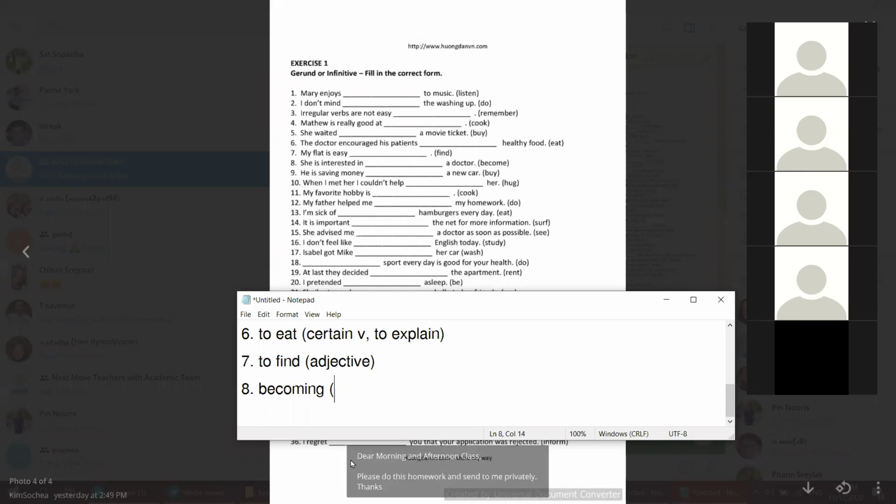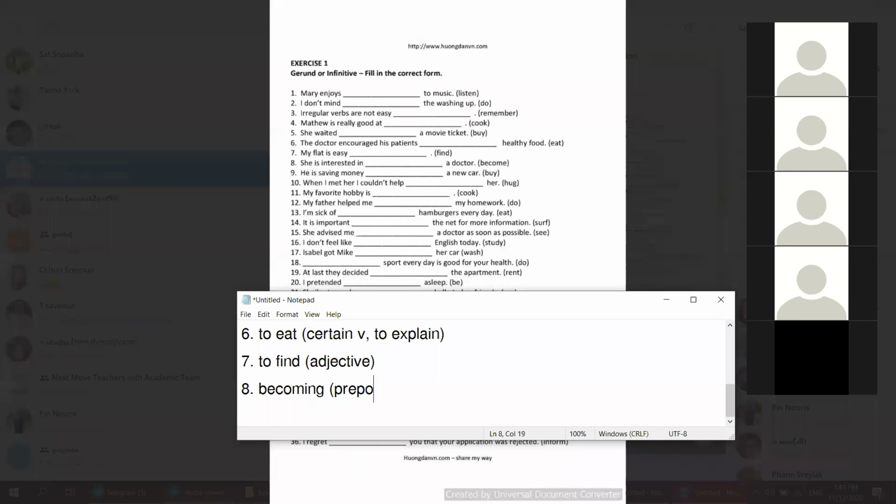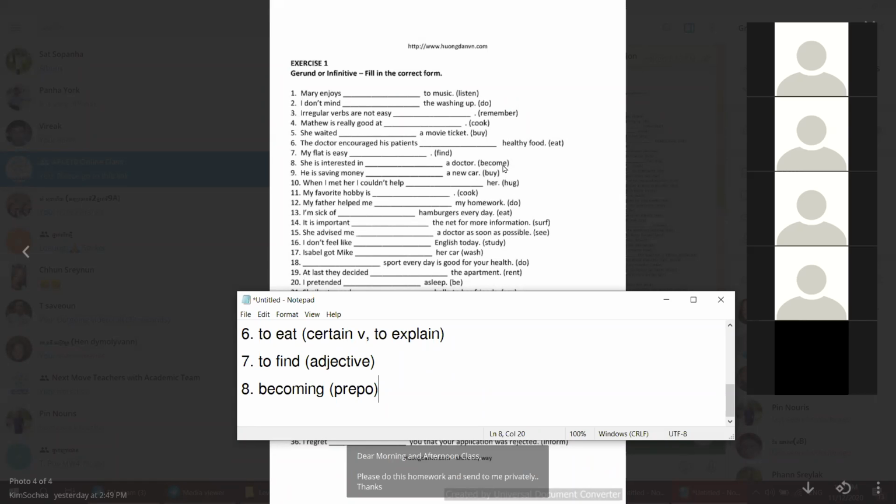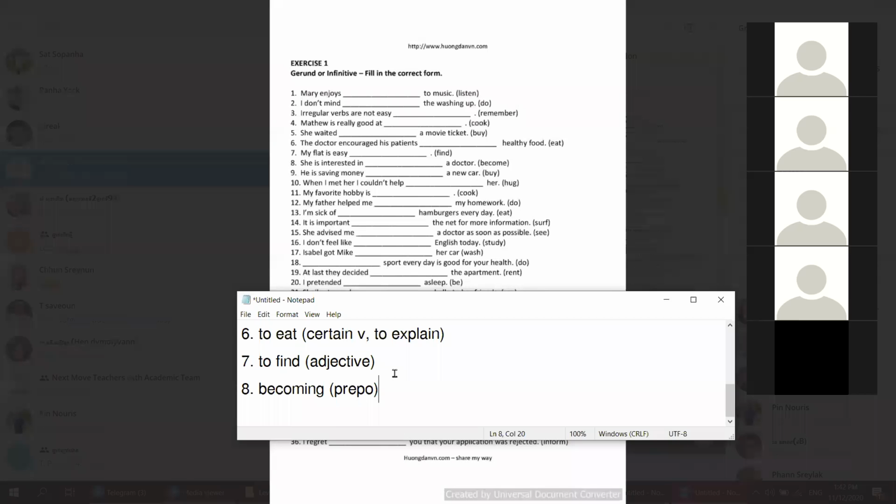Why becoming? Because of the word in here. In here is a preposition, right? So after a preposition, we need a gerund. You see, this one is different from present continuous or past continuous, right? In continuous form, become cannot add ing, but here become can add ing because it is not about continuous. It is focused on gerund. So gerund can add ing to any word. So become to add ing, it becomes becoming.